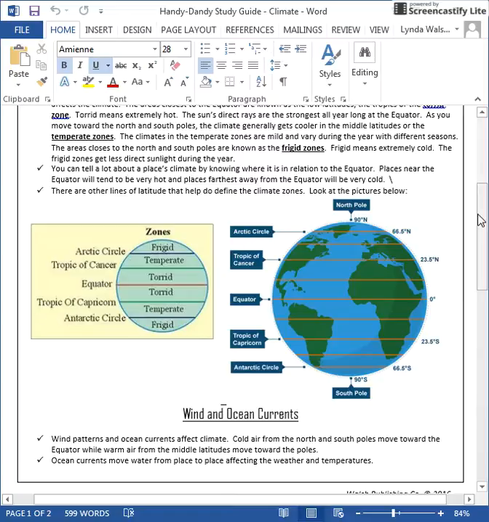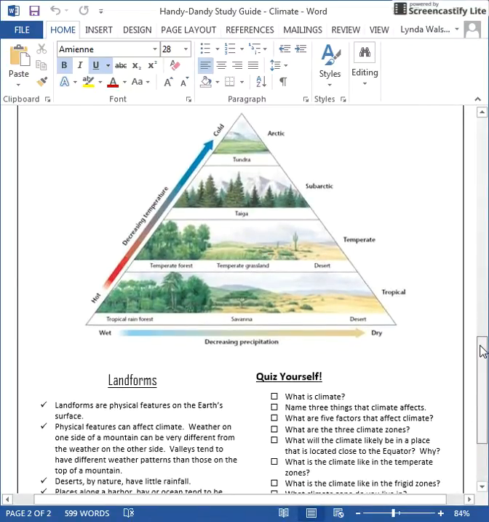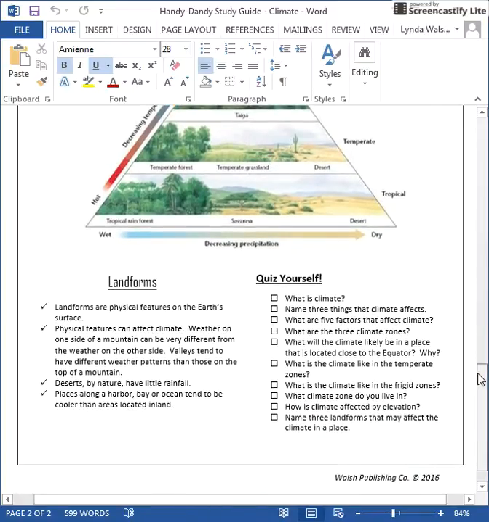But you were at the top of a mountain. Well, it wouldn't be hot because as you go up in elevation, there's a decreasing temperature. So if you were on a mountain near the equator in the torrid zone, really hot, and you were up on top of a mountain, it wouldn't necessarily be hot because altitude affects climate.